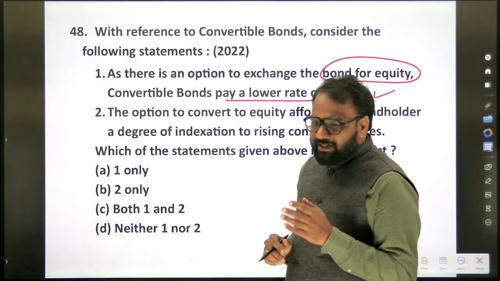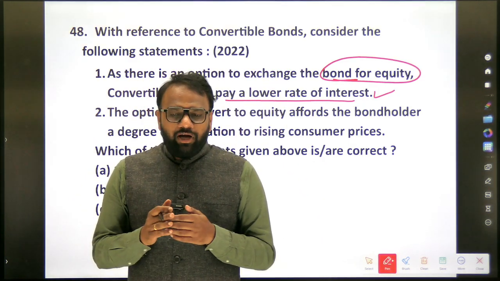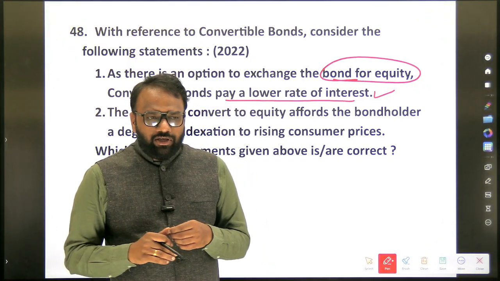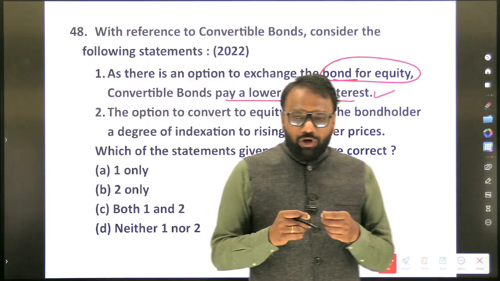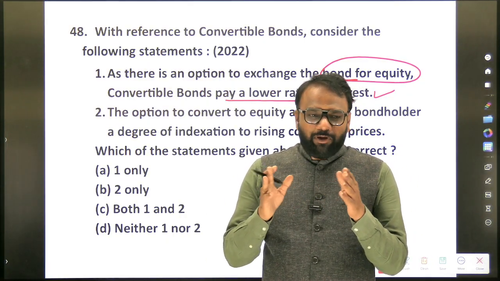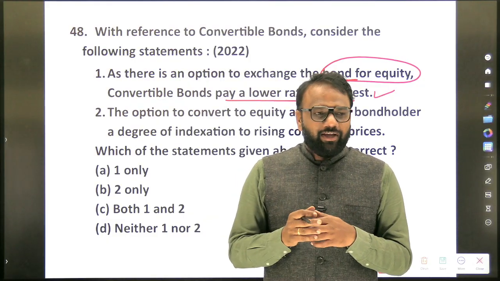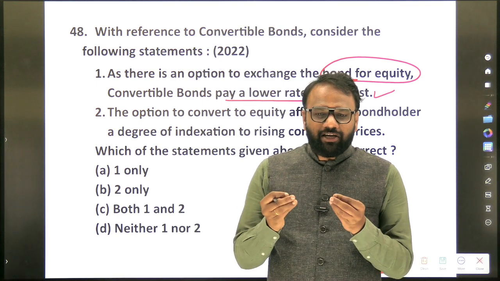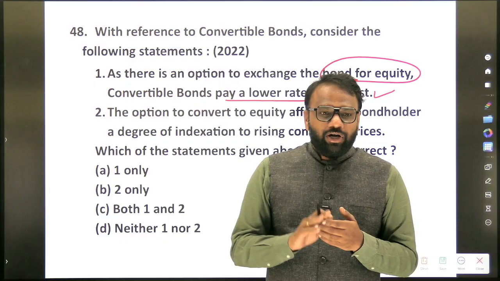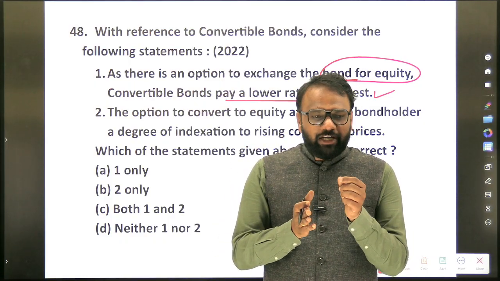Okay. Here, what is the basic thing that we need to know? What is a convertible bond? A debt instrument that can be converted into an equity instrument. A person will get more profit in case of a debt instrument or an equity instrument? Equity instrument. So if the company starts performing well, then he wants to convert it into equity. If the company is not performing well, then an investor will try to hold it in the form of debt itself. But as there is an option for him to convert it later into equity, obviously during the negotiation stage itself, the rate of interest will be less.